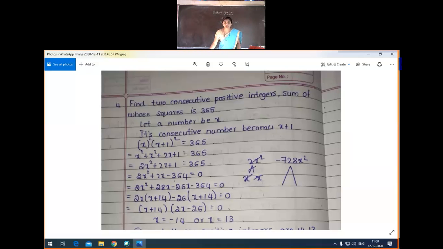Got the idea of this one? So x square, okay. Sum of whose squares. I think here she forgot to write the plus sign, no? Okay, here you have to add the plus sign. One second, students will write the plus sign. So the plus sign is missing.